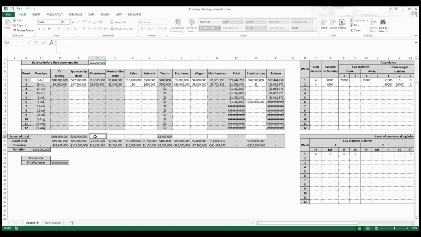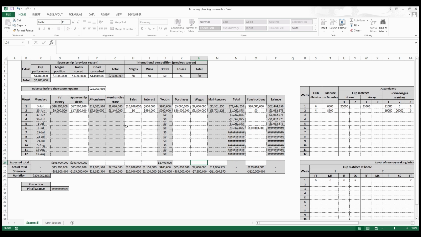Down here, you can also set some expectations for the season for each field, for purchases, for attendance. These ones are automatically calculated because here is the total expected in case you don't have any TV match, and here is the total expected in case you sign this contract 8 times during the season. I think you can sign 9 at most. 10, I don't think so, probably 9. But in case you sign only 8, this is the amount expected. In case you miss one for some reason, considering the 10-day contracts. For these other ones, you can set based on what you see on your team. When I show you the full spreadsheet, you can see what expectations I will put.